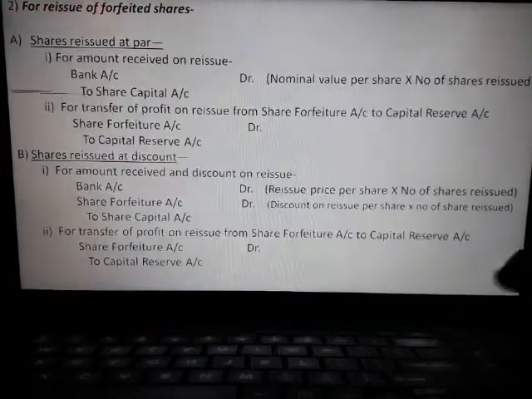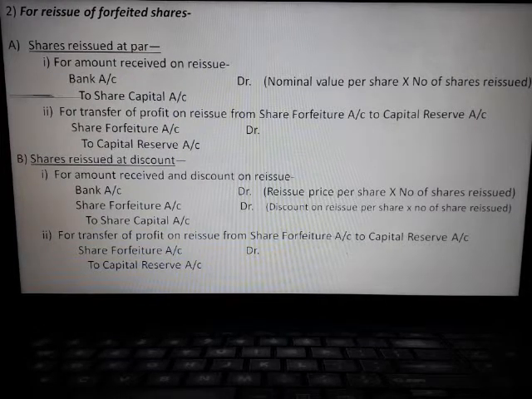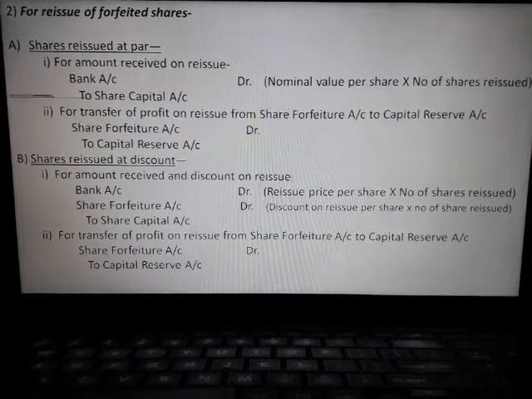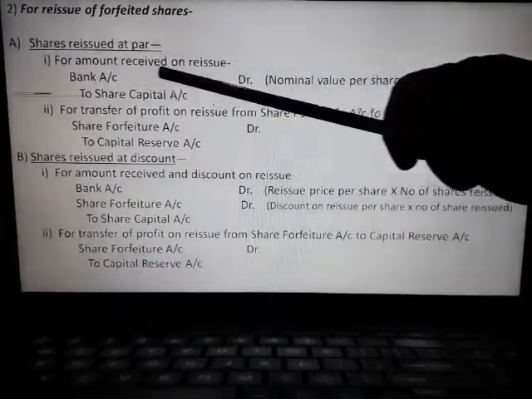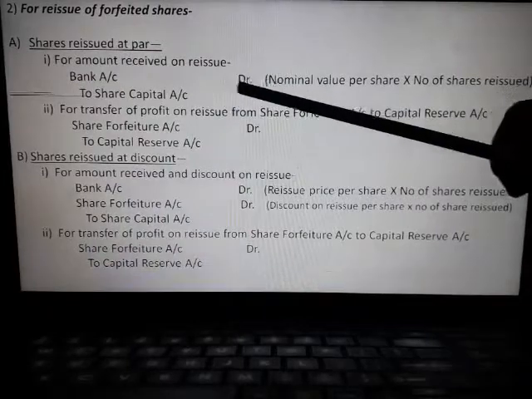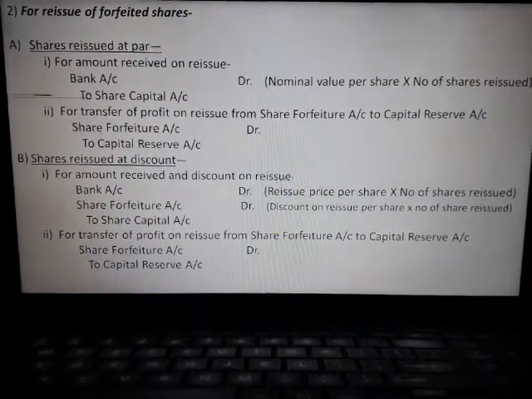Now for reissue of forfeited shares, shares may be reissued at par, shares may be reissued at discount, shares may be reissued at premium. So in every case there will be slightly different entries. If the shares are reissued at par, then for the amount received on reissue, bank account debit to share capital account, nominal value per share into number of shares reissued.